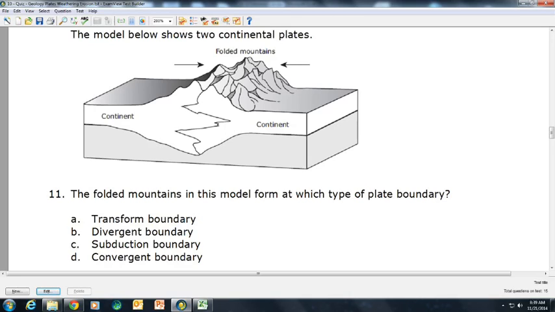Question 11. The folded mountains in this model form at which type of plate boundary? A. Transform boundary, B. Divergent boundary, C. Subduction boundary, D. Convergent boundary.